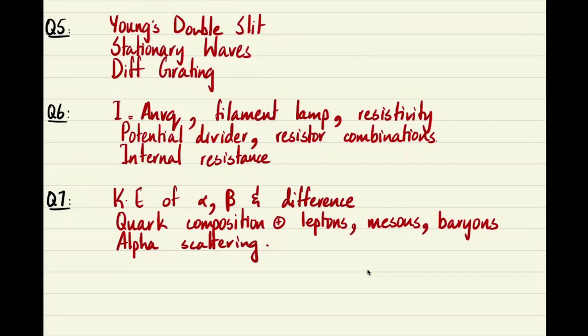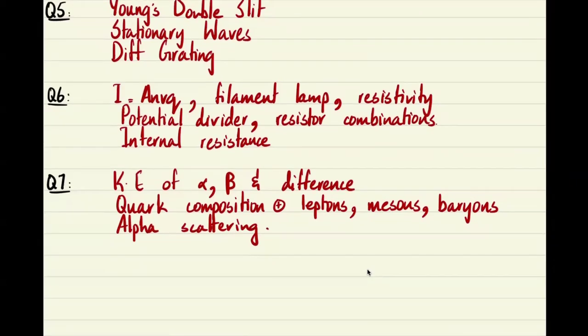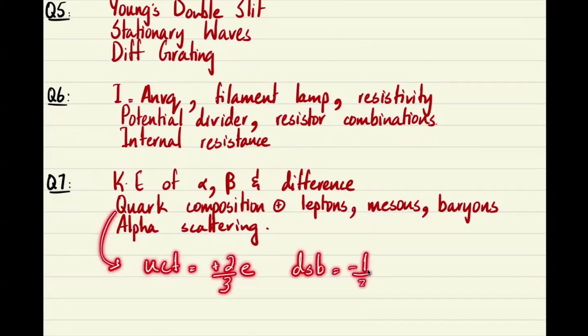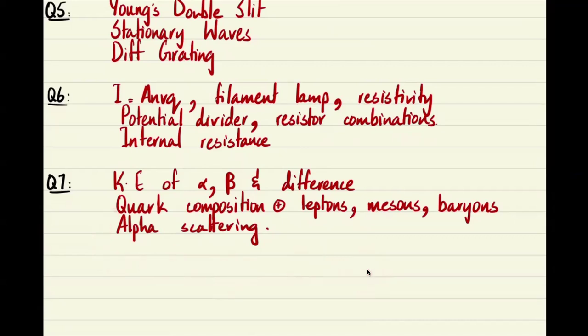That's important. Quark composition, so we have to figure out, for example, if you're given the overall charge on a hadron, that's what a particle made of quarks is called, and you have to figure out the charge, or predict the flavor of any one of these, calculations like that are pretty straightforward. You just need to know that up, charm, top are positive 2 by 3e, and the remaining ones, down, strange, bottom, are negative 1 by 3e, and their antiquarks have opposite but equal charges. So that's something you can do.